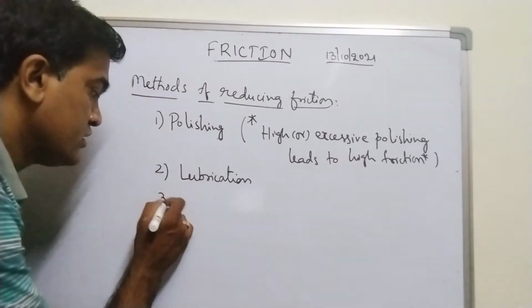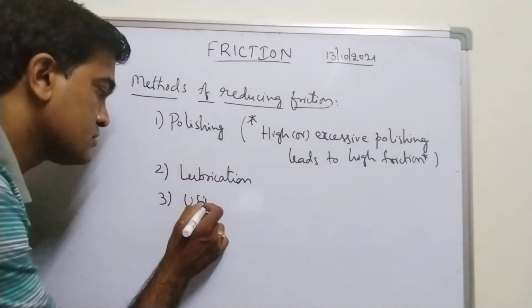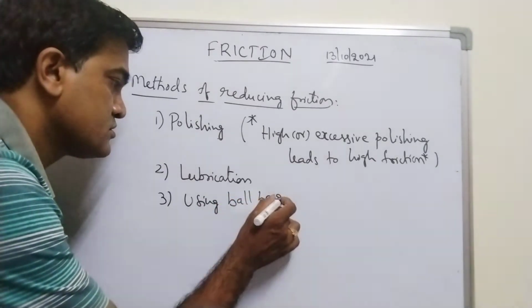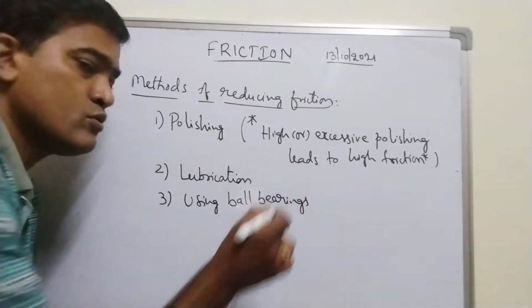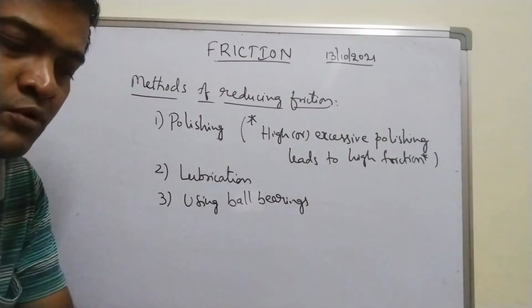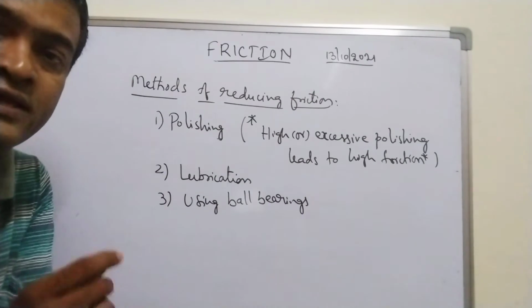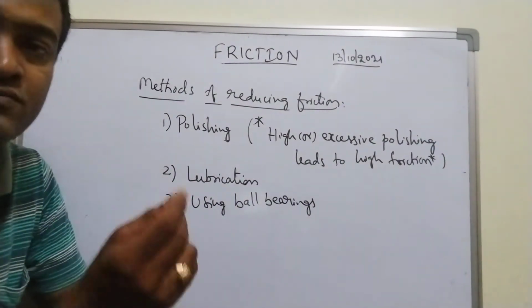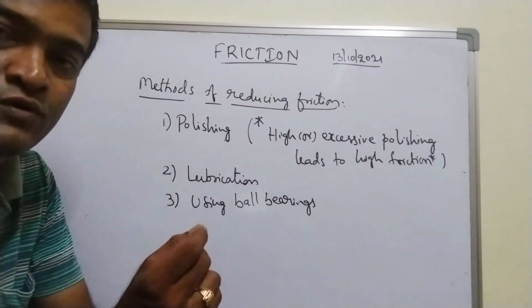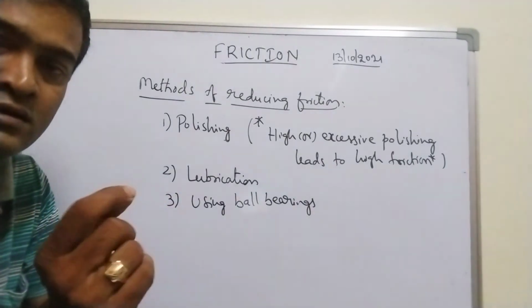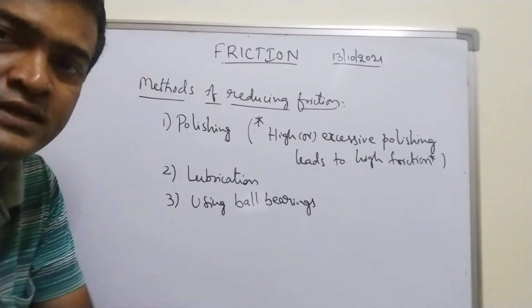Third one, using ball bearings. I hope you have seen ball bearings, right? Even in a pen. If you want to write smoothly on the paper, there is one small ball bearing in the pen.